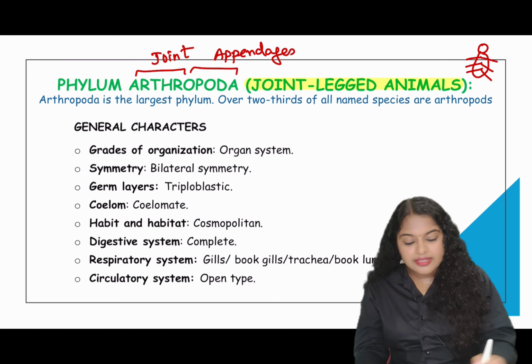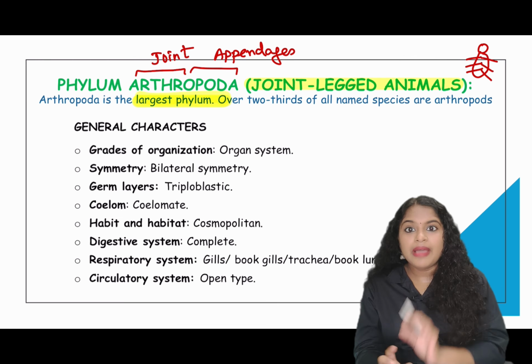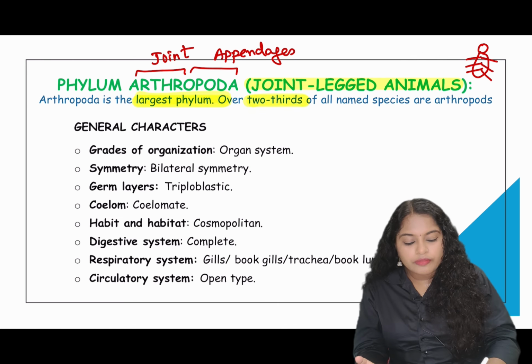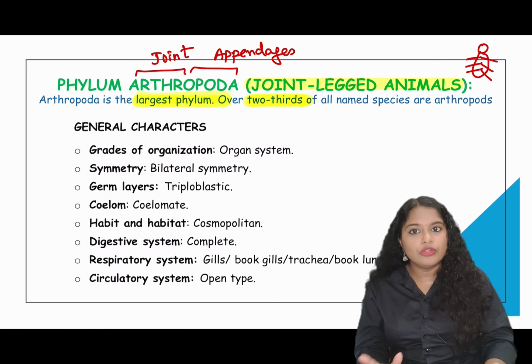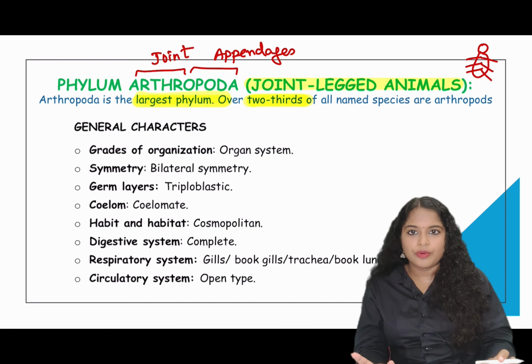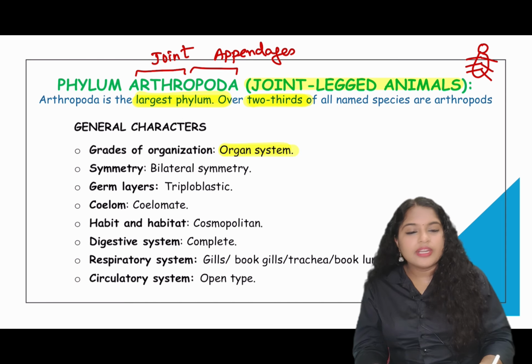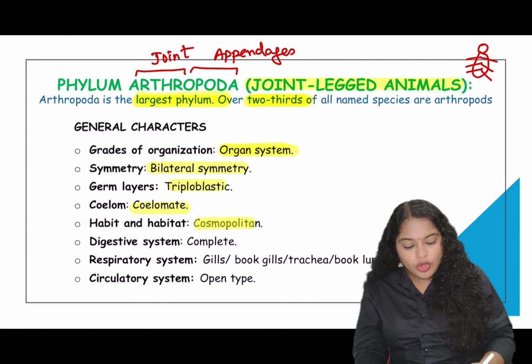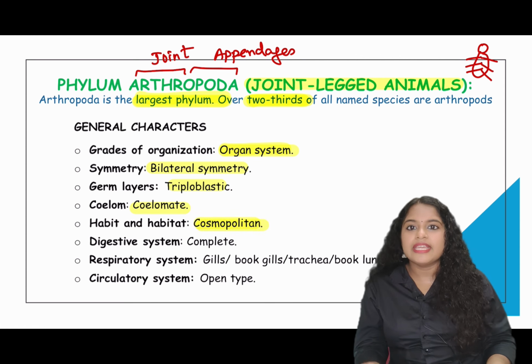Arthropoda is the largest phylum in the animal kingdom and this includes one third of all species which are named. Out of all the species named, one third are found in Arthropoda. So we can see general characteristics now. They have organ system level of organization. Bilaterally symmetrical, triploblastic, coelomate. They are cosmopolitan. What does cosmopolitan mean? They can be found in all types of habitats.